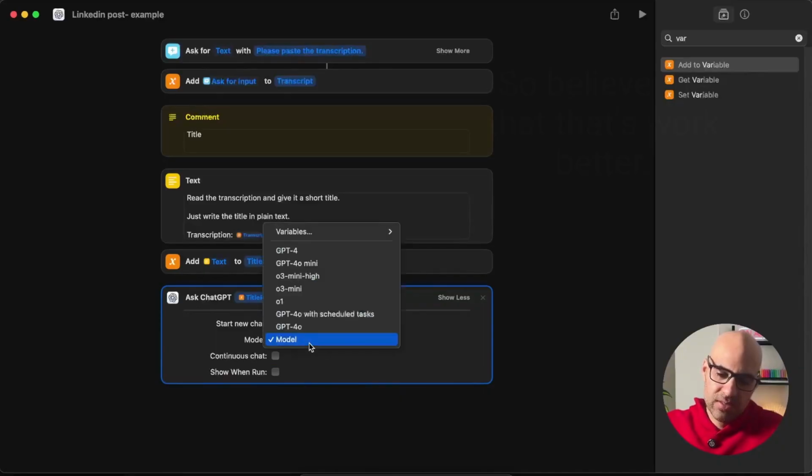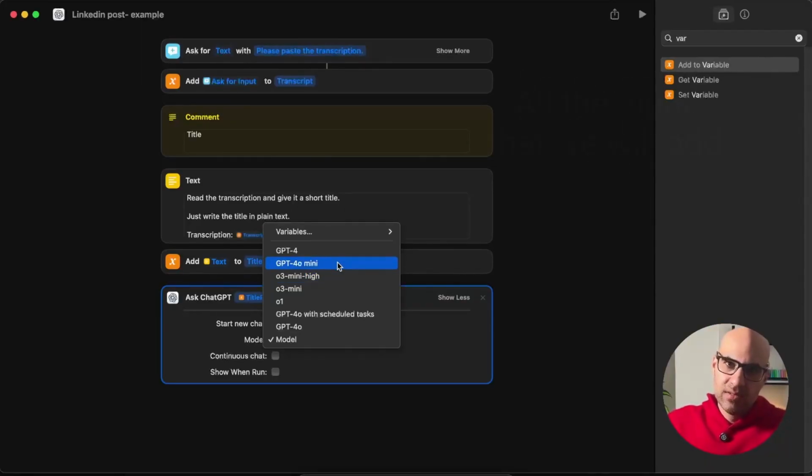Now you can select here the model. You can choose ChatGPT-4, ChatGPT-4o Mini, anything that you want. And here is one important thing to remember. If you work with the API of OpenAI, you need to pay for each call to the API. But in that case, no, because you use the application that is inside your Mac. So you need to install the ChatGPT application on your Mac, and then it will send the information to the ChatGPT application, and you will not need to make an API call. So it also saves you money and also a little bit of work with the API.